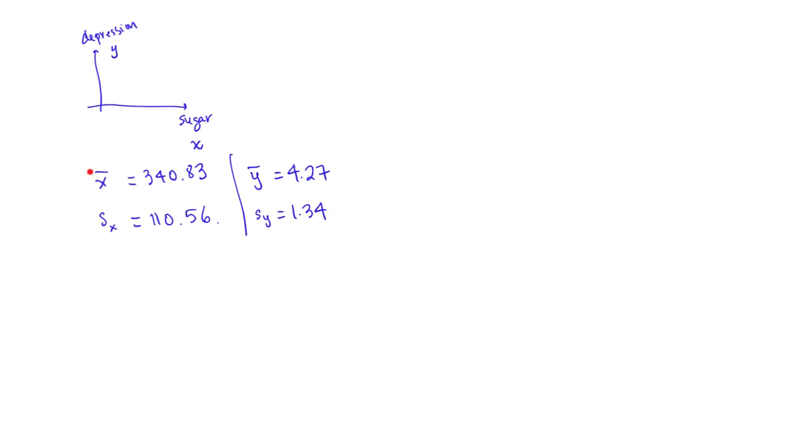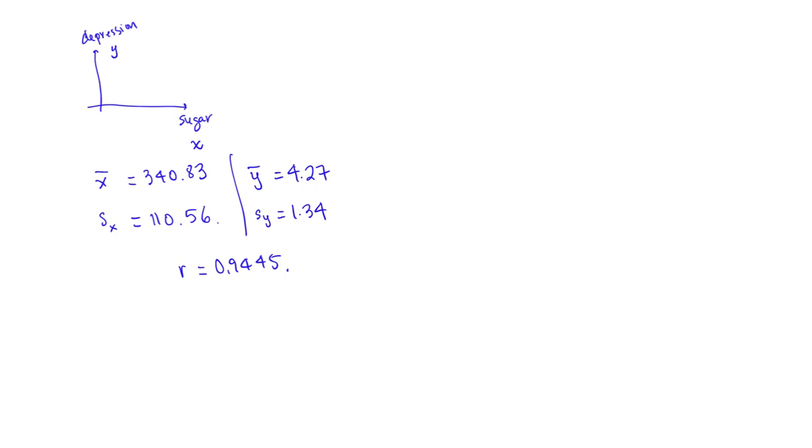The unit for x bar and Sx is for the sugar consumption, which is calories per day. The unit for y bar or Sy is the annual rate, which is cases per 100 people. We were also given the correlation coefficient r equals 0.9445.